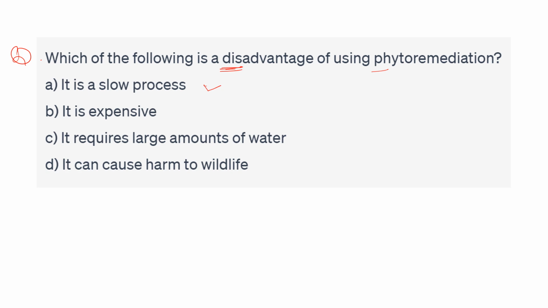It is expensive. This is not a disadvantage. This is the benefit of the phytoremediation. Next one, it requires a large amount of water. Not a large amount, but it requires some amount of water. Okay, it can cause harm to wildlife. So there is no harm to the wildlife. So this is also a wrong option. So the main disadvantage of phytoremediation is that it is a slow process.